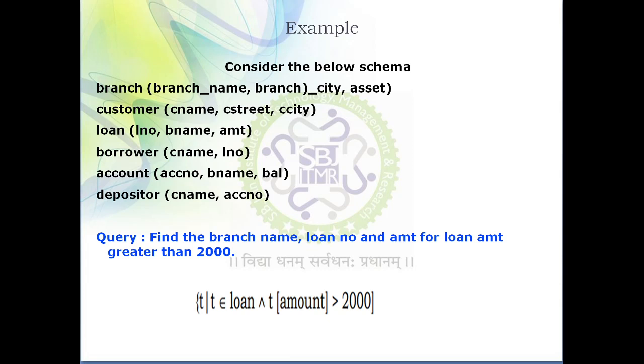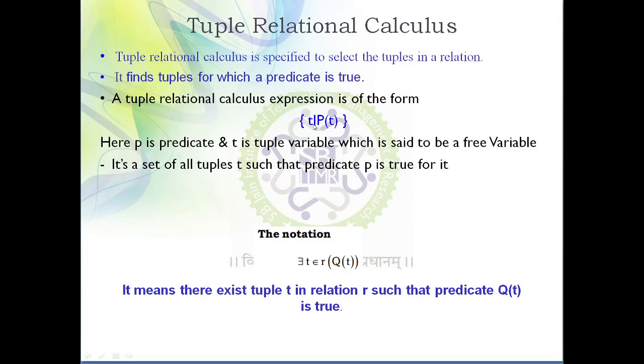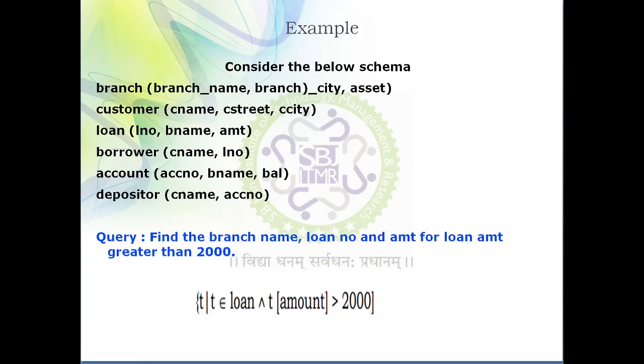Here we are discussing this with respect to tuple relational calculus, so I will provide the answer in tuple relational calculus. In this case we need to fetch all the attributes of the table, so I have not provided any attribute over here. Directly I have written tuple variable t, because you need to see the generalized form for tuple relational calculus. T is a tuple variable, then the pipe sign represents the partition between these two. Here we specify the attribute, and here P of t represents the condition, the predicate that our tuple should satisfy.